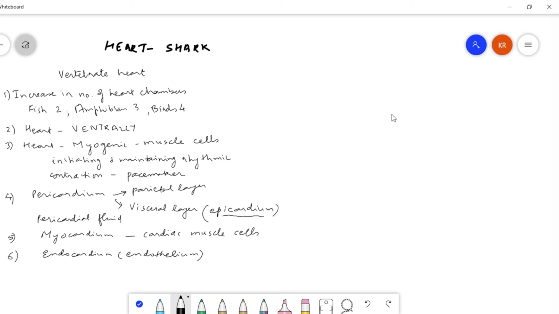So if you draw this, this is parietal pericardium. This is visceral pericardium, or it is also called epicardium.